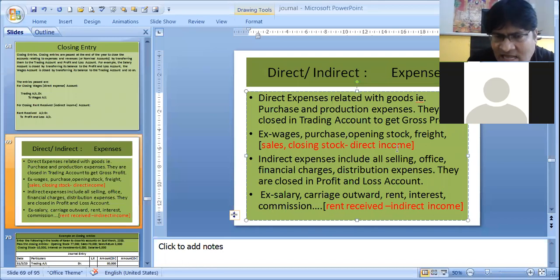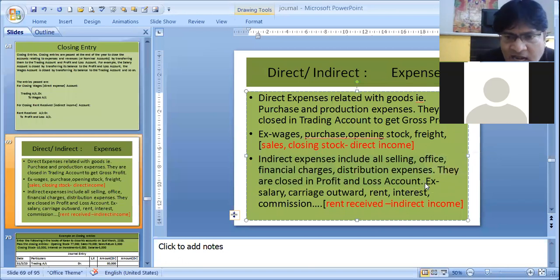When I subtract purchase from sales, I get gross profit. And from that gross profit, I subtract the indirect expenses, like selling expenses, office expenses, financial charges like interest, distribution expenses like salesman salary, advertisement, etc. When I spend these from my gross profit, I am left with nothing but net profit. These things are recorded in the profit and loss account to get net profit.